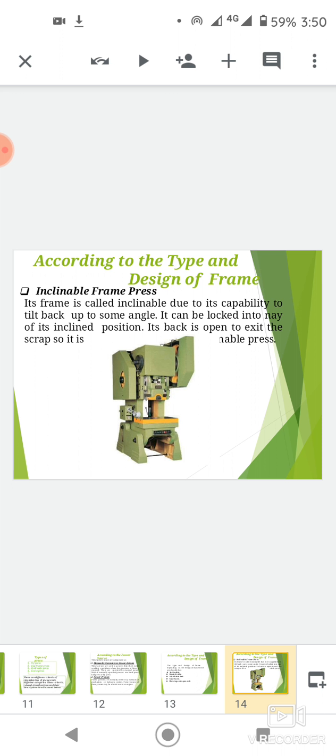Its frame is called inclinable due to its capability to tilt back up to some angle. It can be locked in its inclined position. Its back is open to exit the scrap.